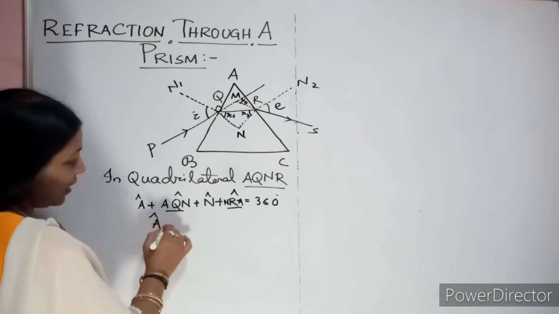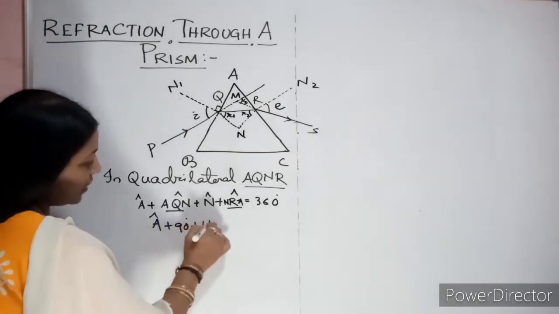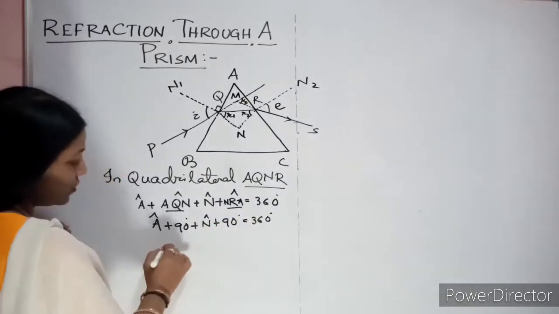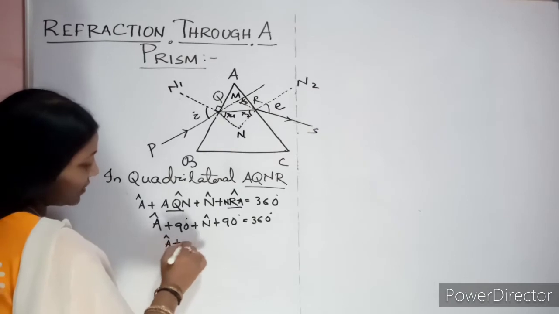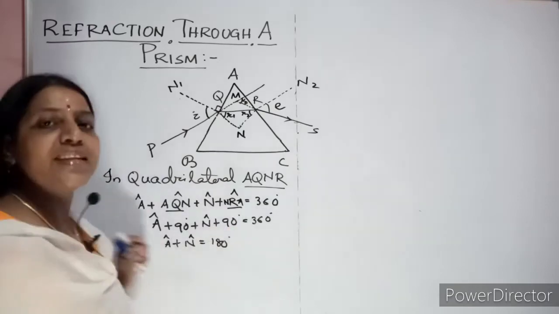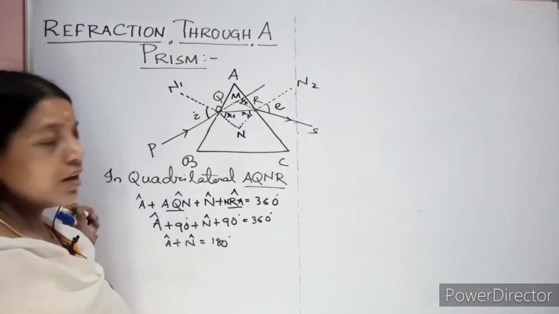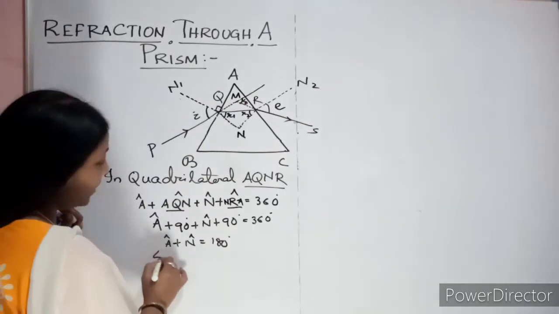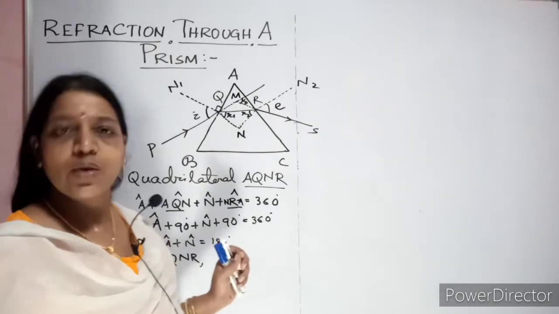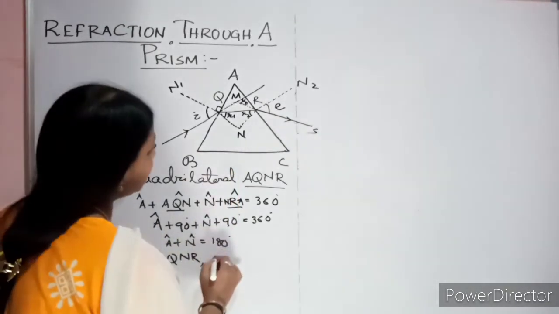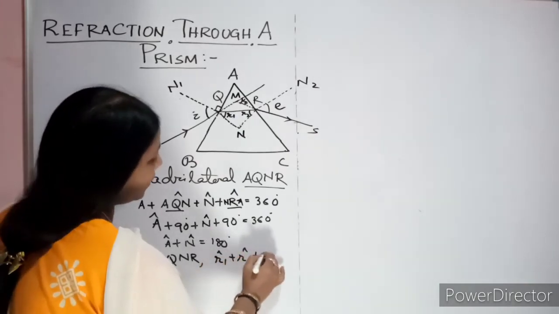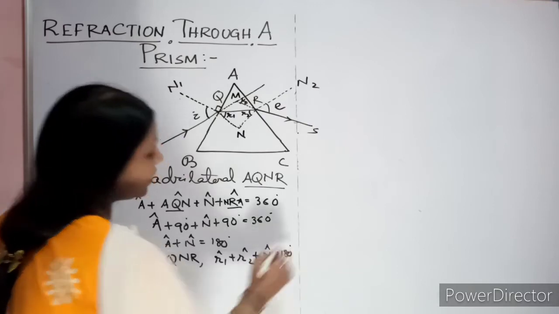So I can write angle A plus 90 plus angle N plus 90 equal to 360 degrees. So my angle A plus angle N equal to, take this 90 plus 90, 180, to the right side it will be 360 minus 180, so total 180. Now you can see your triangle QNR. You know, in a triangle the total angle is 180 degrees. So what will we write? We will write the angles as R1 plus R2 plus N, total is 180 degrees.